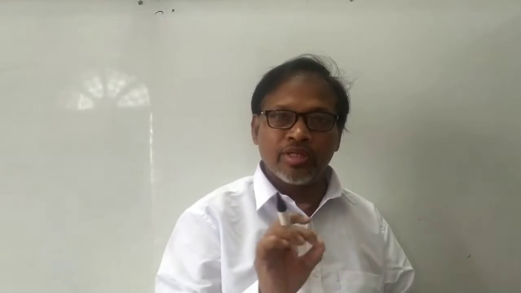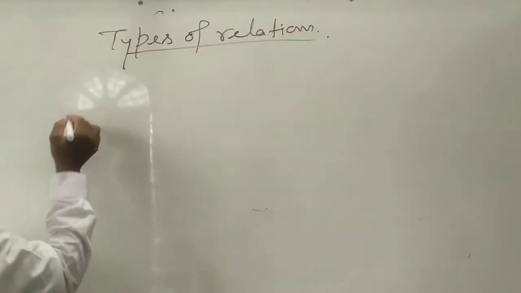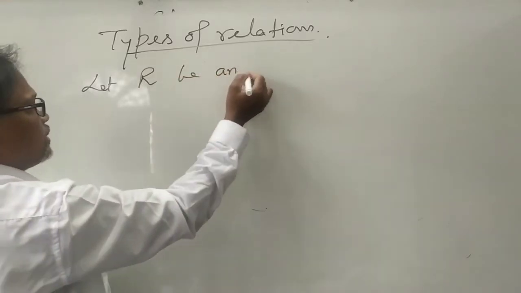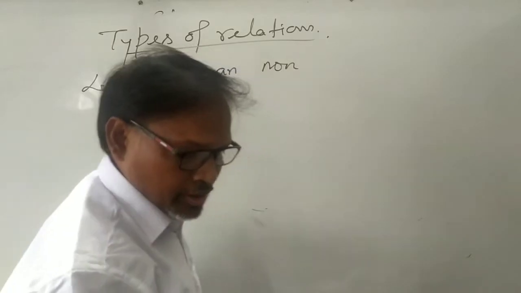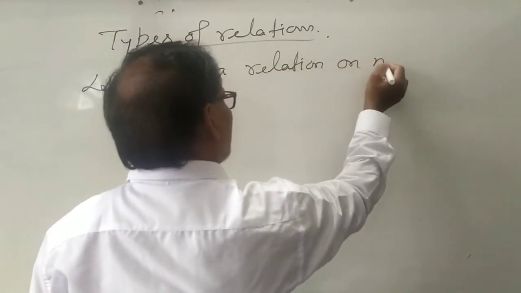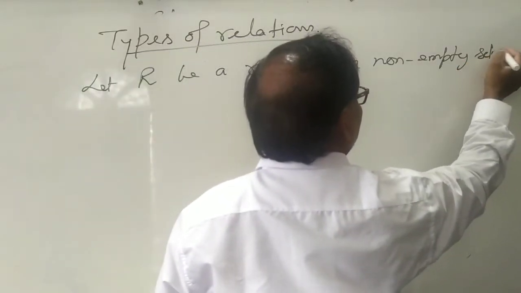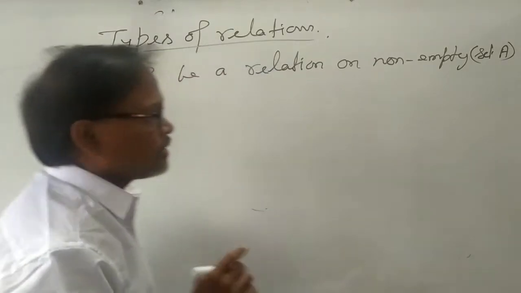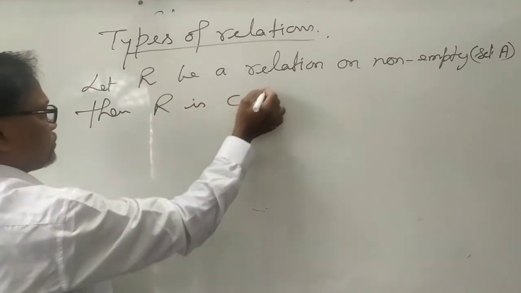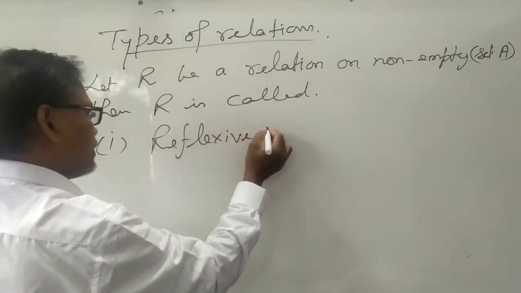Let R be a relation on a non-empty set A, then R is called, the first one, the reflexive relation.